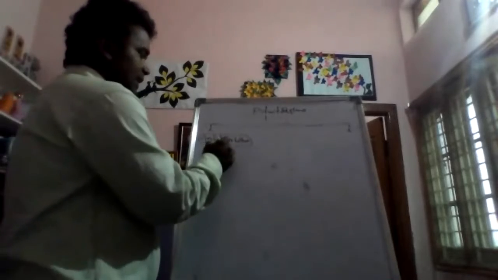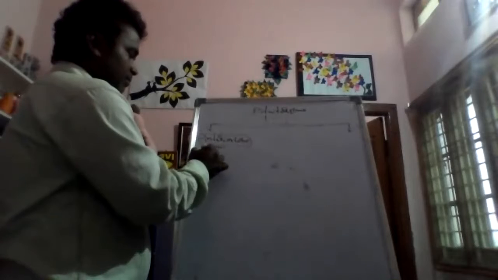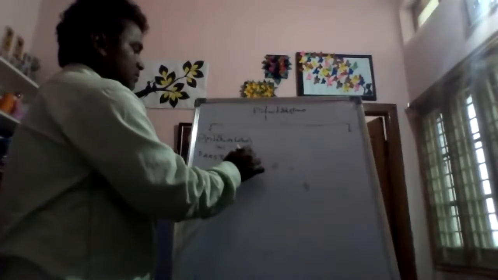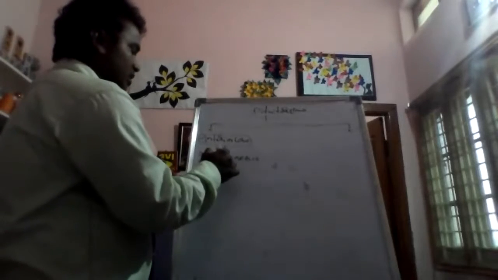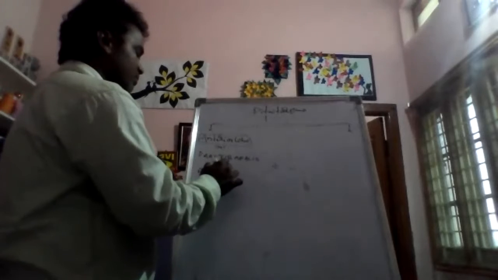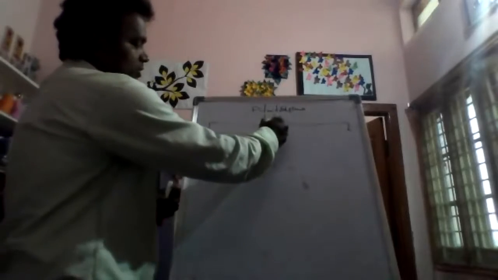This anterior lobe is also called pars tuberalis, or it is also called adenohypophysis. Adenohypophysis, this is very important.